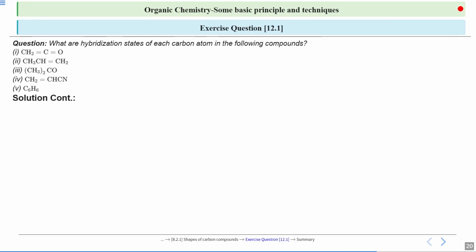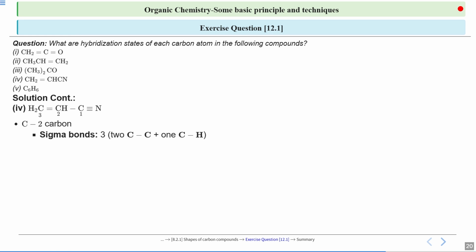Moving on to the second carbon of the same compound. What about it? This carbon number 2 will have 3 sigma bonds. How? We can see that carbon 2 and carbon 1 have 1 sigma bond. In addition to that, it has 1 CH bond. Plus, between C2 and C3 there is a double bond, out of which 1 will be sigma. So there are a total of 3 sigma bonds, and we can say that its hybridization is sp2.